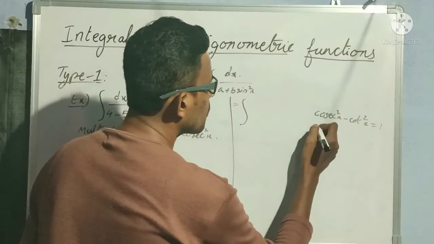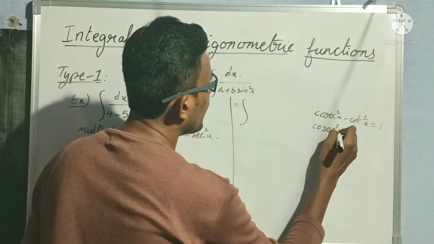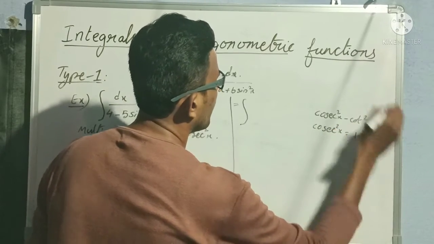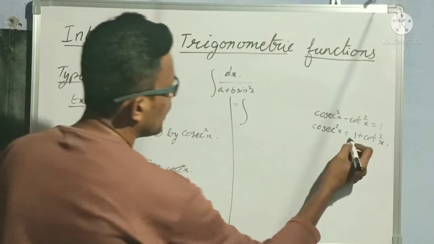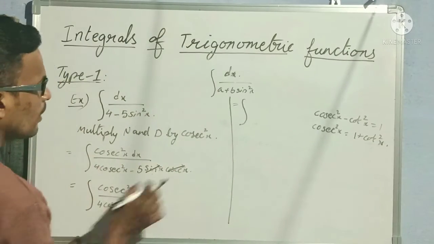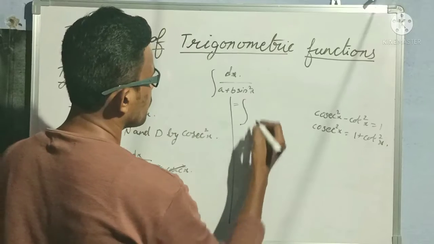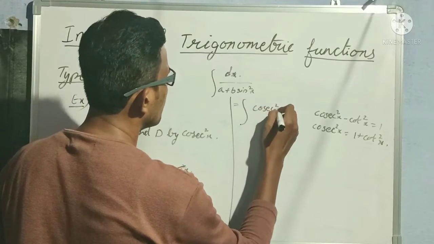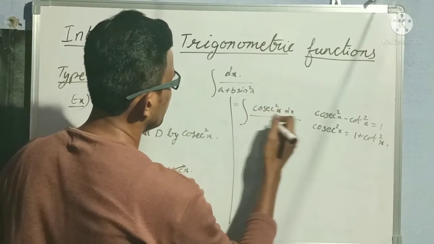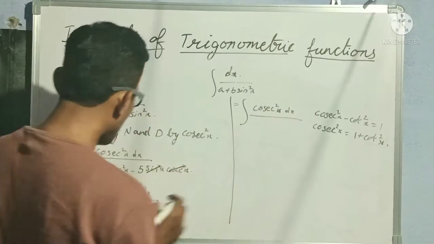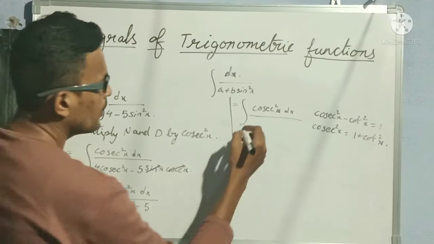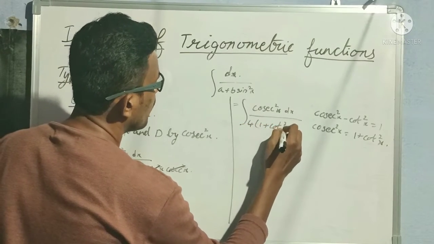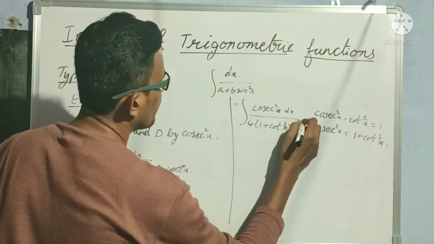So I want cosecant square x. Cosecant square x is equal to 1 plus cot square x. In place of cosecant square x in the denominator, I am substituting 1 plus cot square x. So the numerator cosecant square x stays as it is, and in the denominator, in place of cosecant square x, I write 1 plus cot square x. So 4 into 1 plus cot square x minus 5.